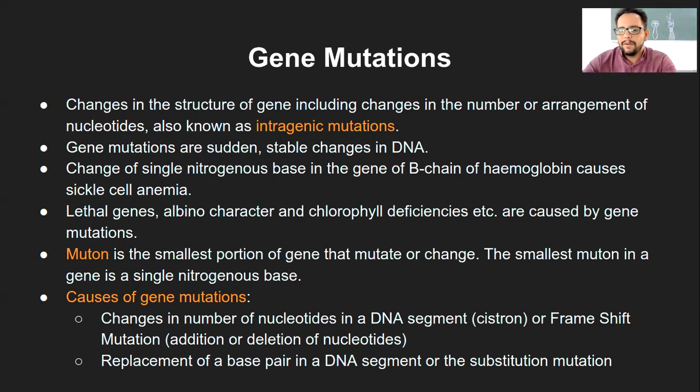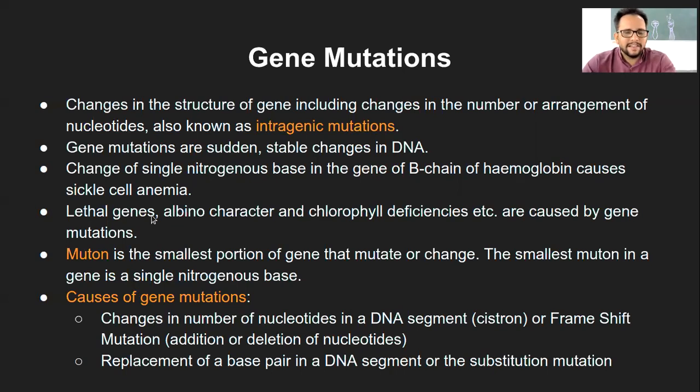Okay, so the example was that a single change of nucleotide in the beta chain of hemoglobin can cause sickle cell anemia. Similarly, mutations are also responsible for lethal genes, which lead to the death of a person because of serious consequences of that particular gene.